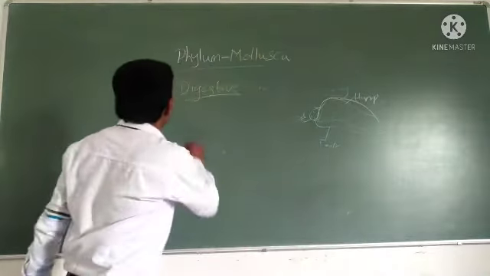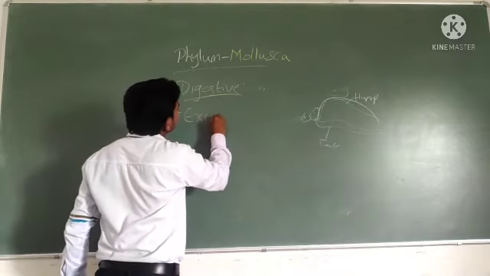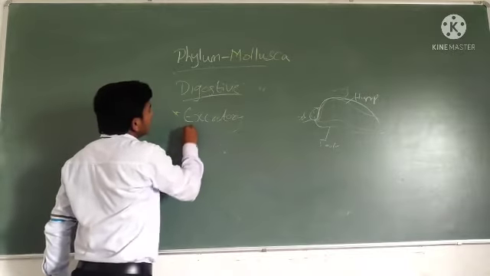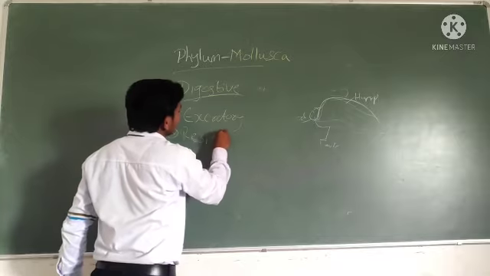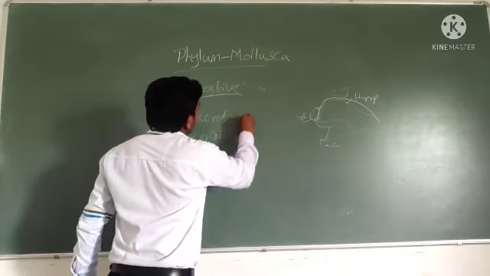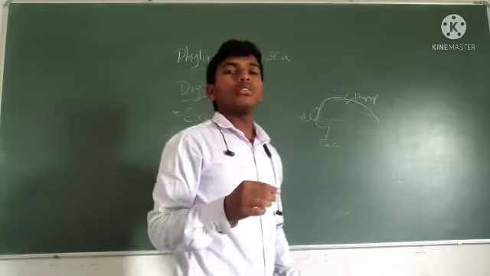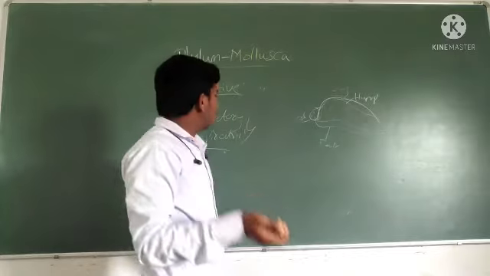Okay. What about next? Excretory and respiration. These two we will discuss at a time. Why, sir? You may ask. Why do we have to discuss at a time, sir?